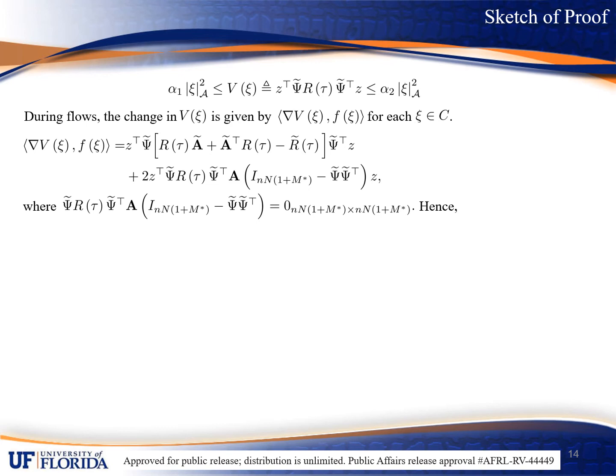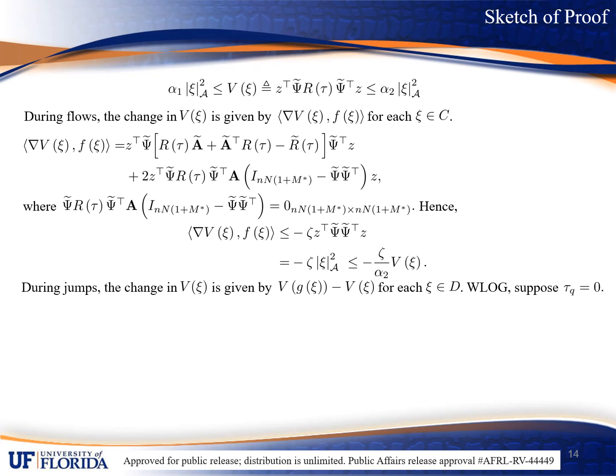Using the bilinear matrix inequality and the bounds in the Lyapunov function, we can upper bound the derivative of V as shown here. Note that zeta is a positive constant defined as the negative supremum of the maximum eigenvalues of the BMI, whose eigenvalues are all negative. During jumps, the change in the Lyapunov function is given by the value of V after the jump minus the value of V before the jump.